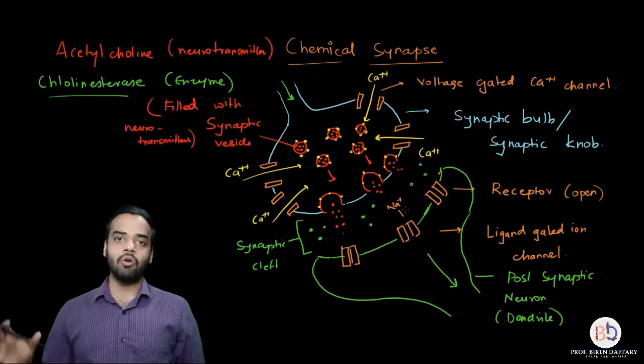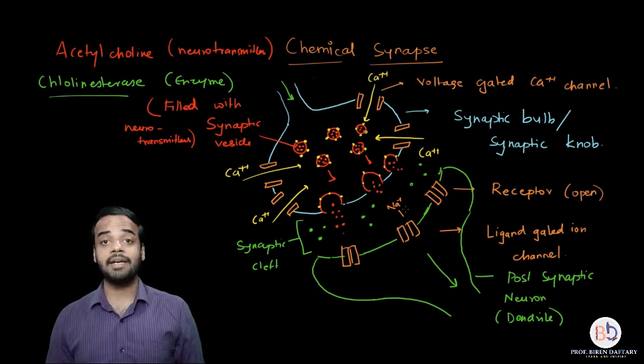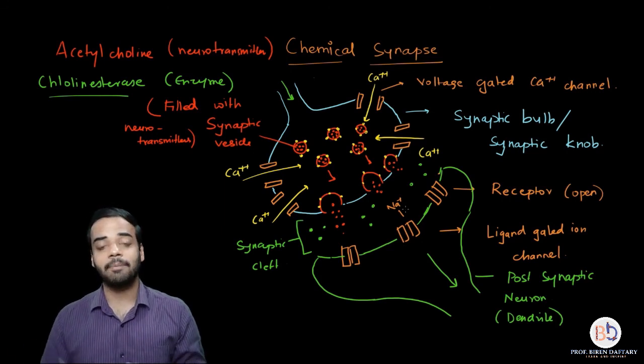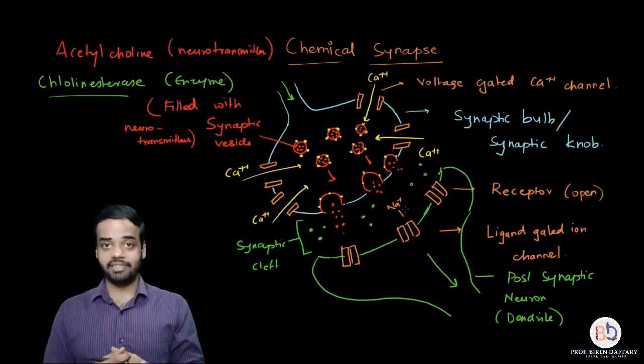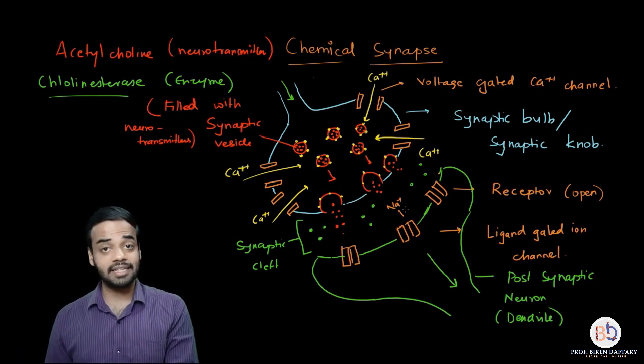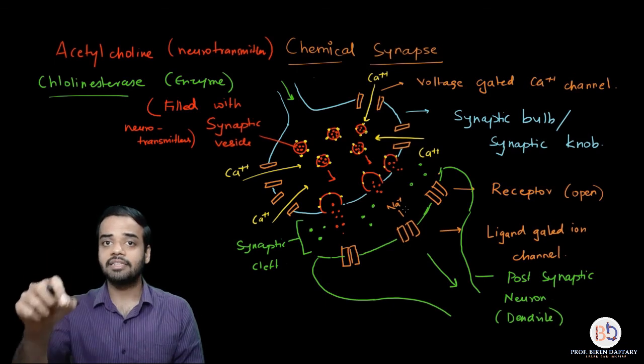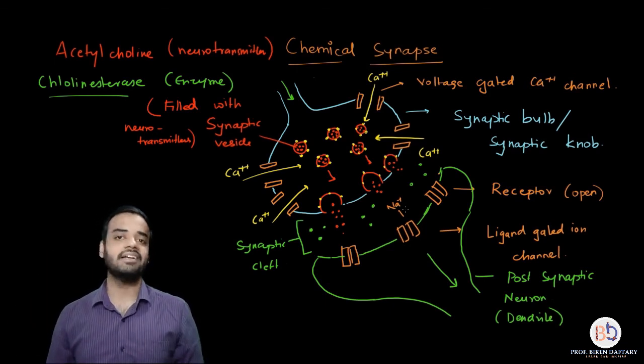I hope you have understood all the things which are happening at the end of the presynaptic neuron. What is the function of the voltage gated calcium channels? When will they open? How will they bind to the vesicle? What will happen to the vesicle when calcium ions bind to that? How the vesicle will burst? The neurotransmitters will be released in the synaptic cleft. From the synaptic cleft, they will travel to the receptor, attach, and the information is carried forward.